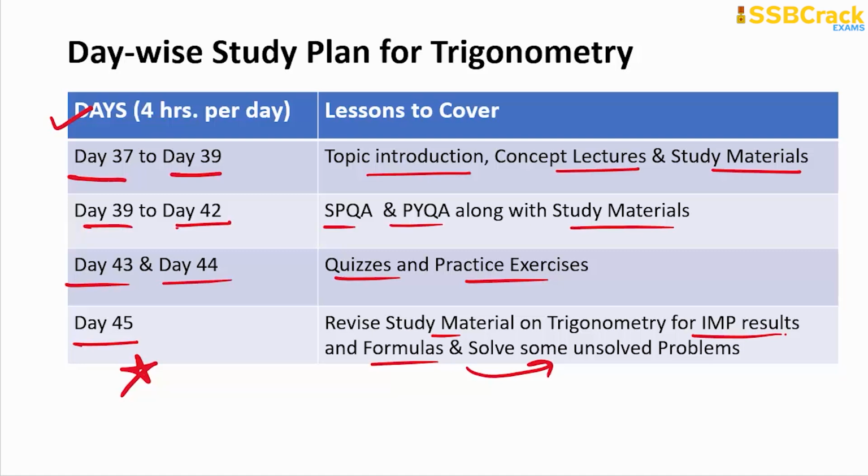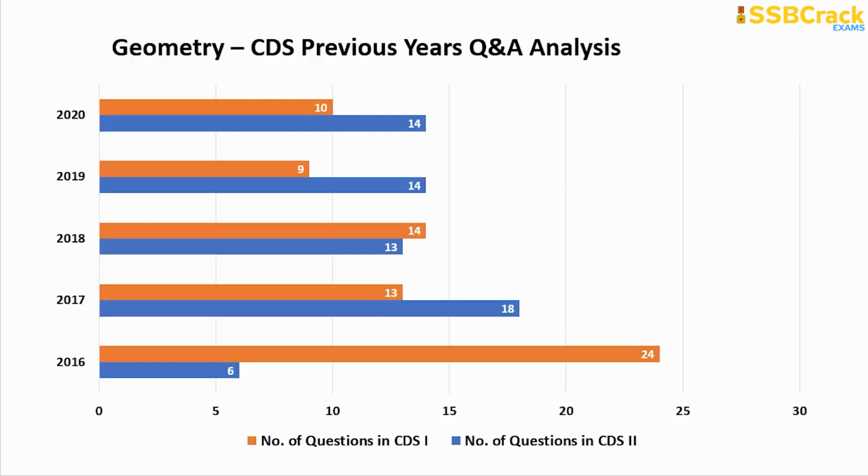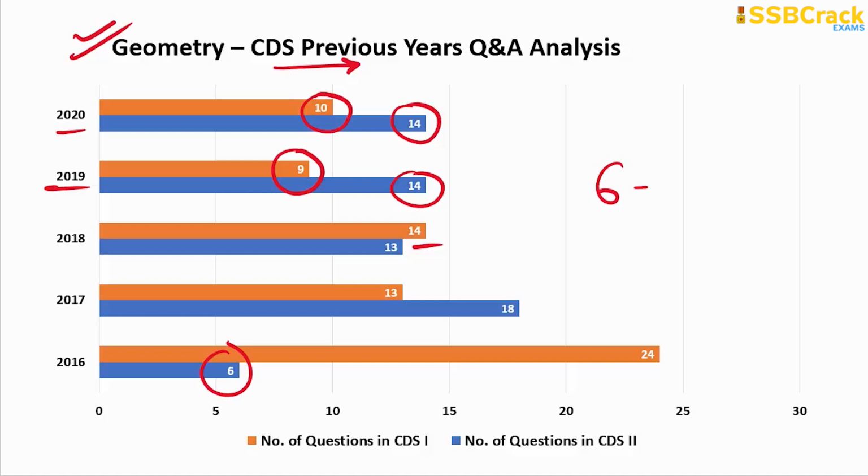All right, and then the next topic for your preparation is the geometry topic. Here you can see the serious previous year's Q&A analysis: in the year 2020 there were 10 questions in series 1, 14 questions in series 2. And in the year 2019, 9 questions in series 1, later 14 questions in series 2. You can see the number of questions fluctuating between the range of 6 to 24. The minimum, 6 questions, came in series 2 of 2016, and the maximum also came in the same year in the series 1 paper.